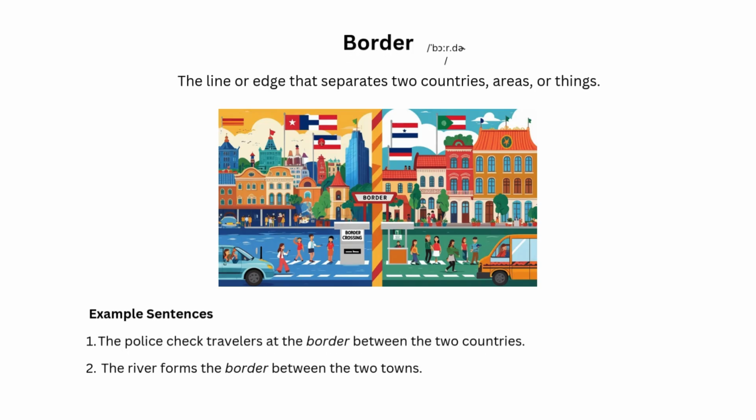Border. The line or edge that separates two countries, areas, or things. Example sentences. 1. The police check travelers at the border between the two countries. 2. The river forms the border between the two towns.